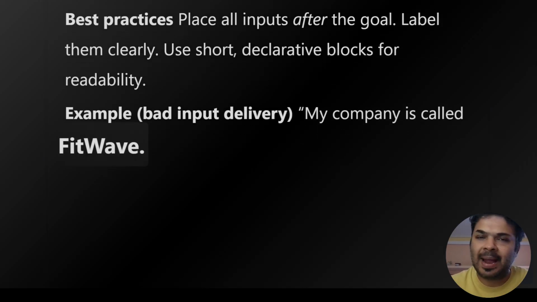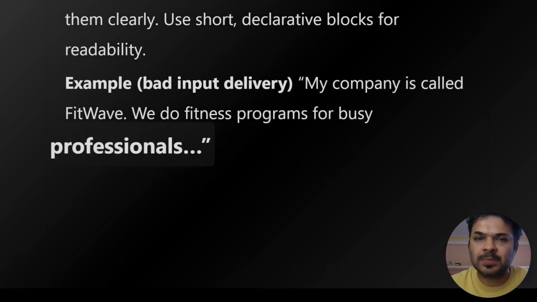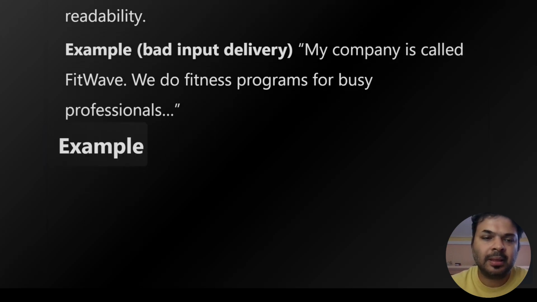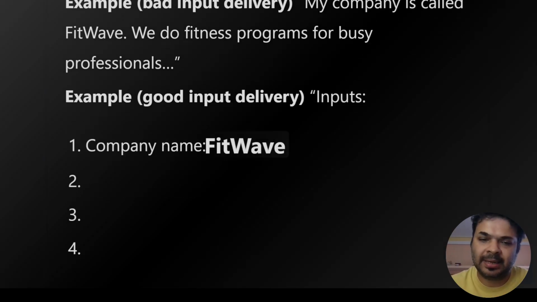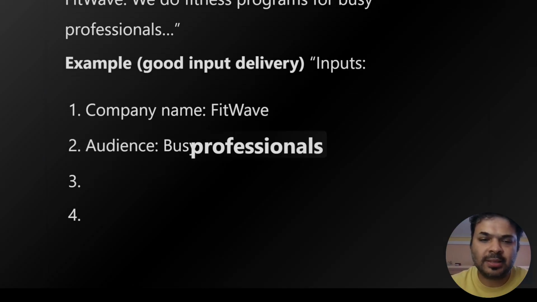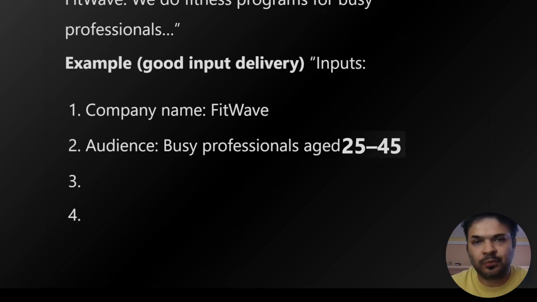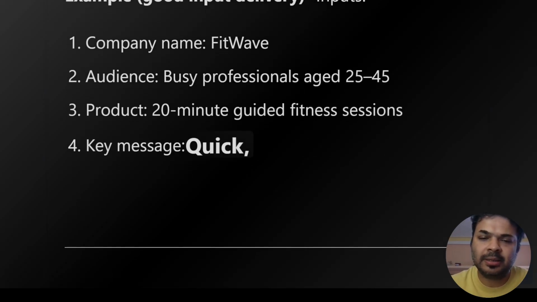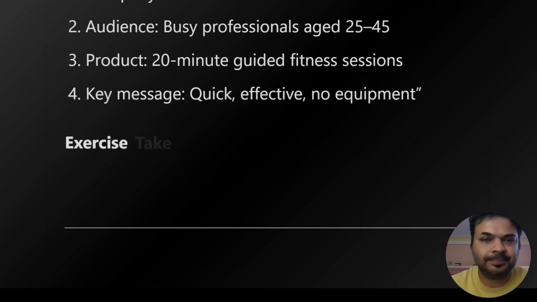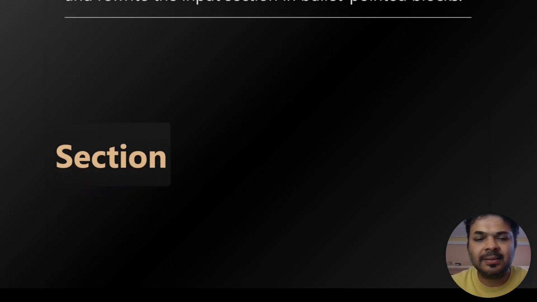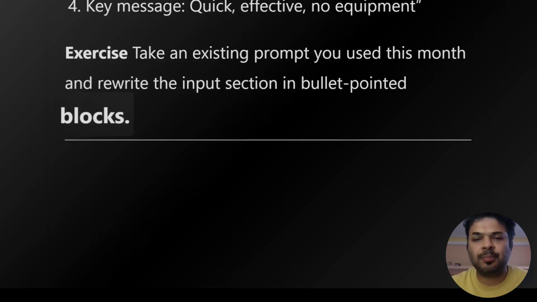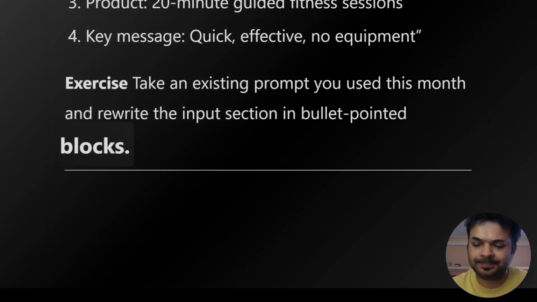An example of a bad input delivery: my company is called FitWave. We do fitness programs for busy professionals, and so on. Example of a good input delivery: inputs are 1. The company name, FitWave. Audience, busy professionals, aged 25 to 45. The product, 20-minute guided fitness sessions. The key message is quick, effective, no equipment. Exercise here: take an existing prompt you used this month and rewrite the input section into bullet pointed blocks.